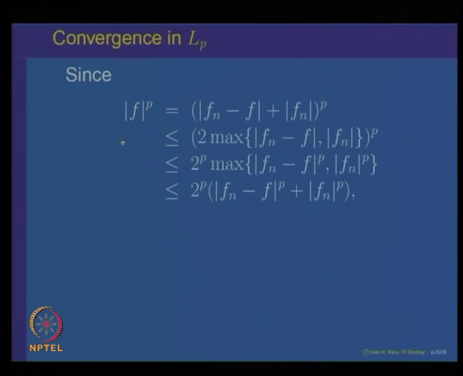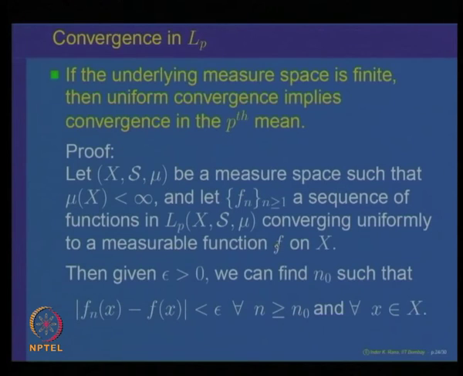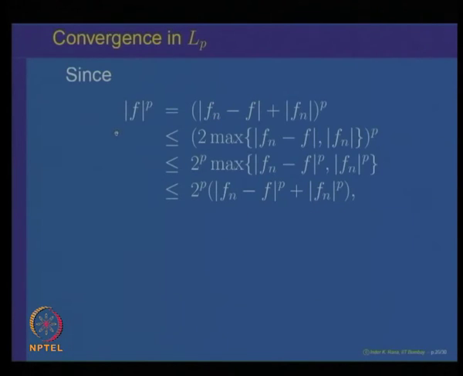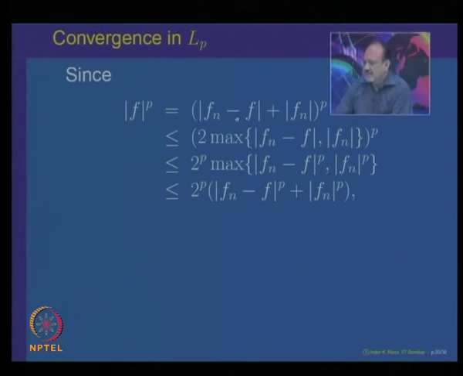Now let us look at the absolute value of the function |f|^p. We are just given that f_n converges uniformly, and each f_n is in L^p, but we do not know whether f is in L^p or not. So we first have to prove that this is in L^p. By the triangle inequality, adding and subtracting f_n, |f|^p is less than or equal to |f_n minus f plus f_n|^p. Now, the absolute value of a plus b is always less than or equal to 2 times the maximum of the two values.